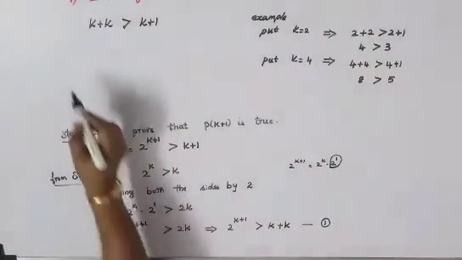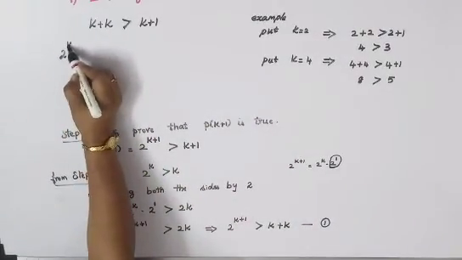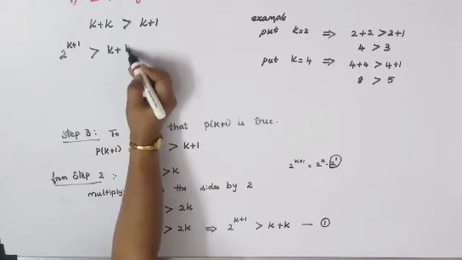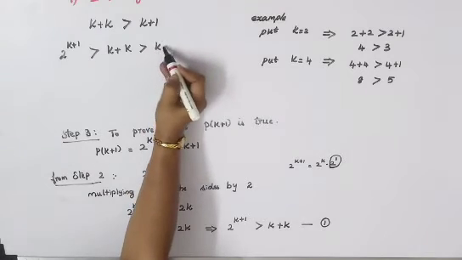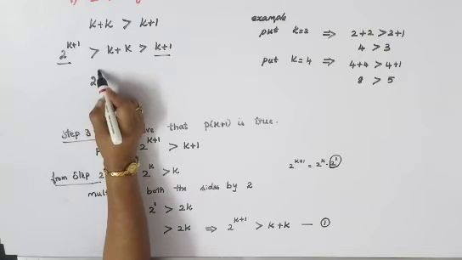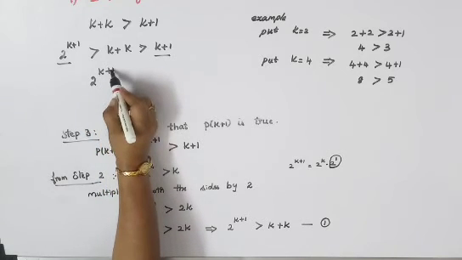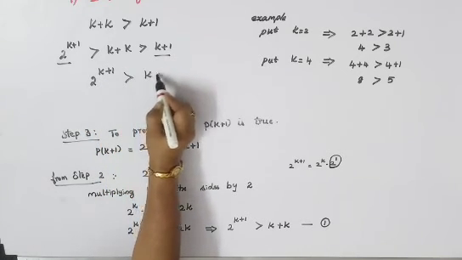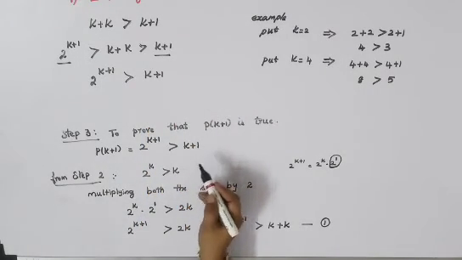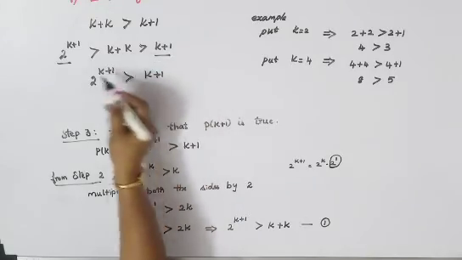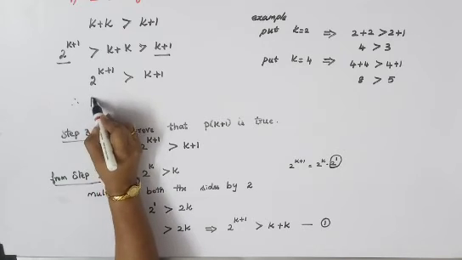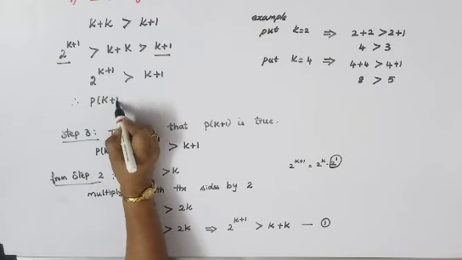So altogether the conclusion will be 2 power k plus 1 greater than k plus k, that is greater than k plus 1. Just combine this and this, so you can write it as 2 power k plus 1 is greater than k plus 1. What is needed is k plus 1 only, we will have to prove it. Okay. So take only the needed part, you can eliminate this. So 2 power k plus 1 is greater than k plus 1. Therefore, P of k plus 1 is true.